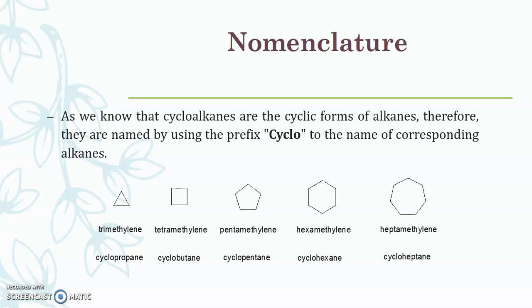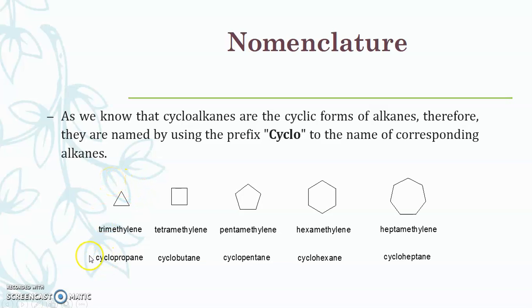Here I have put various examples. You can see here 3 carbon atoms, which is known as trimethylene also, but commonly it is known as cyclopropane. Here we have used cyclo as a prefix, and propane is nothing but the compound having 3 carbon atoms.